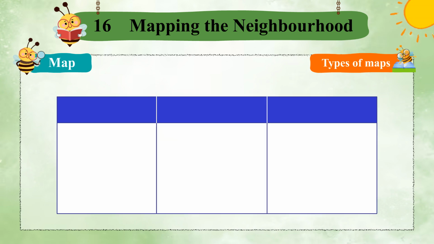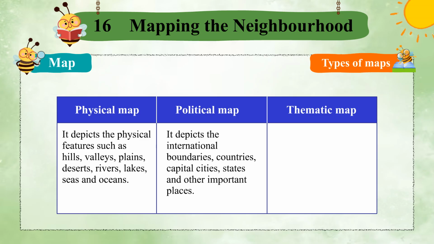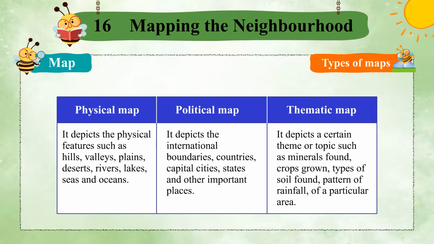Types of maps. Physical map, political map, thematic map. A physical map depicts the physical features such as hills, valleys, plains, deserts, rivers, lakes, seas and oceans. A political map depicts the international boundaries, countries, capital cities, states and other important places. A thematic map depicts a certain theme or topic such as minerals found, crops grown, types of soil found, pattern of rainfall of a particular area.